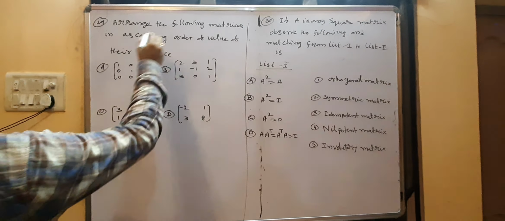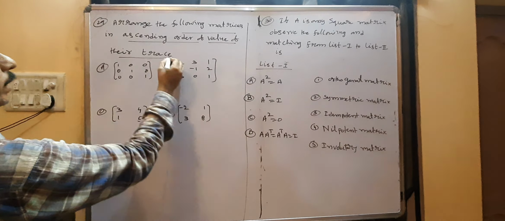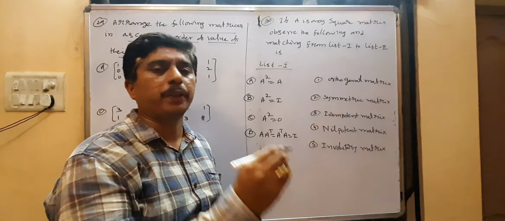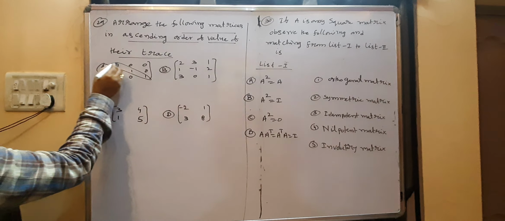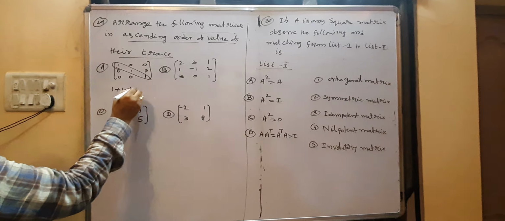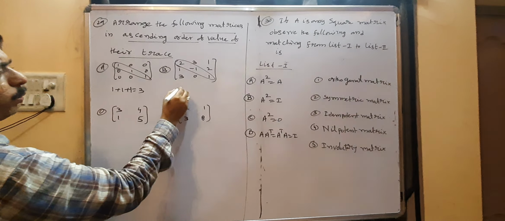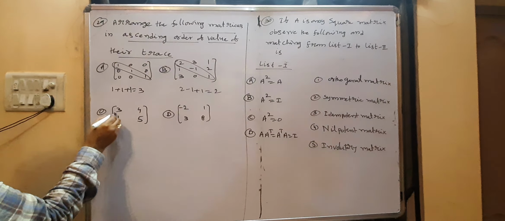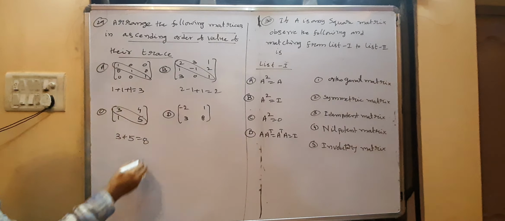Arrange the following matrices in ascending order of the value of their trace. Trace of the matrix means the sum of all principal diagonal elements. What is the trace you have? 1 plus 1 plus 1, that is 3. Trace of this matrix: 2 minus 1 plus 1, that is 2. Trace of this matrix: 3 plus 5, that is 8.